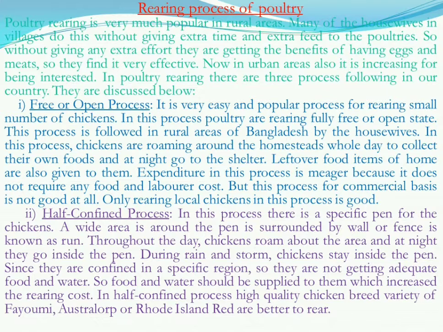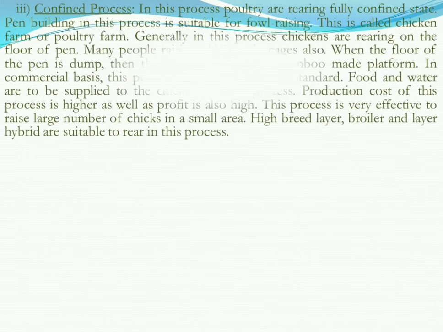In the half confined process, high quality chicken breeds or varieties such as Fayoumi, Australorp or Rhode Island Red are better to rear. These breeds or varieties of chickens do well and produce a good amount of meat and eggs in the half confined process. Now let us know about the third process, that is the confined process.